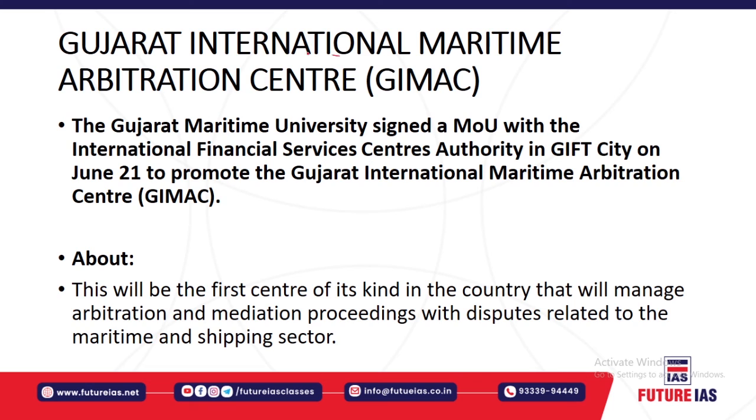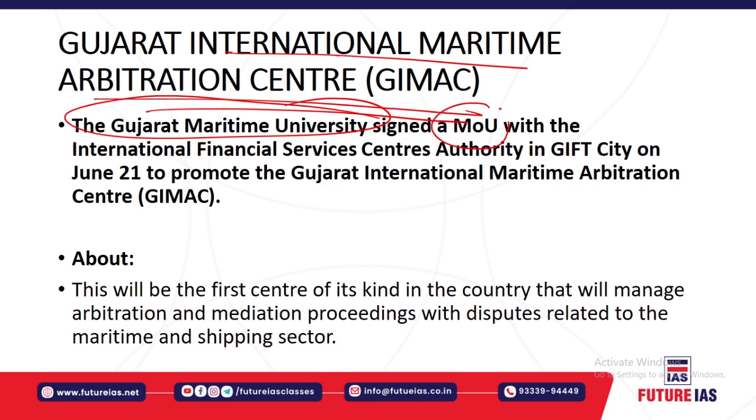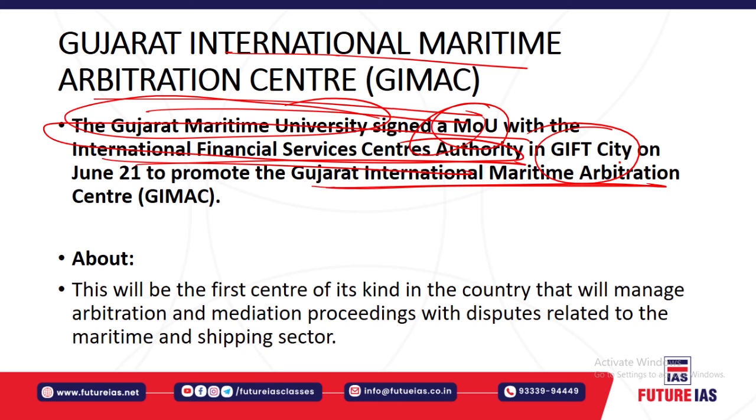Next, the Gujarat International Maritime Arbitration Center. Here the Gujarat Maritime University has signed a memorandum of understanding with the International Financial Services Centres Authority, which we just discussed, in GIFT City, for the promotion of the Gujarat International Maritime Arbitration Center. Let me give you a brief background. This center is the first of its kind in the country that will manage arbitration and mediation proceedings for disputes related to the maritime and shipping sector.